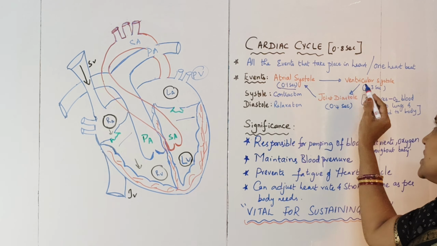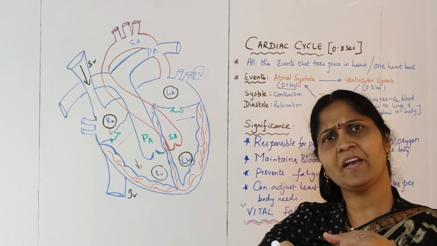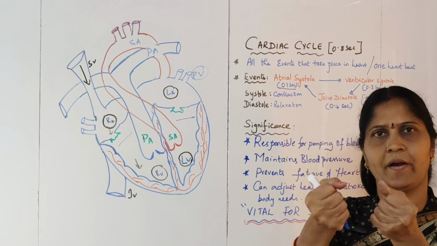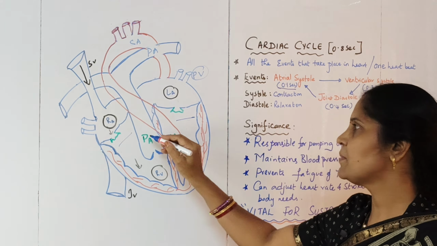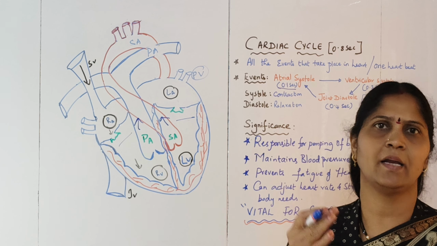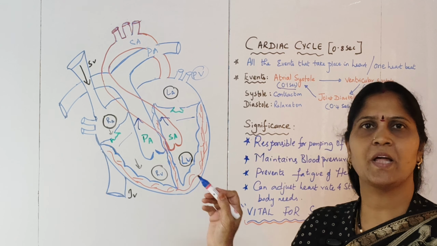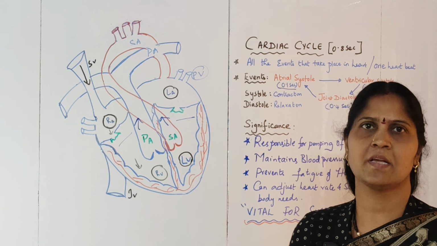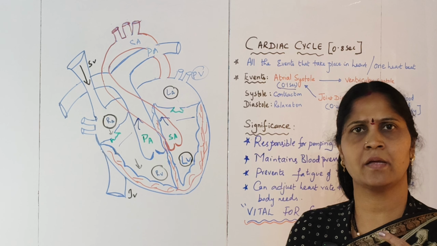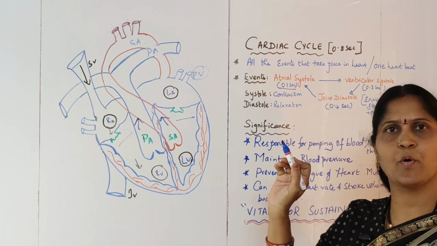Then the next stage will be ventricular systole. That is, when the ventricles are full of blood, they try to pump the blood into the aorta. To pump the blood into the aorta, they contract, which is called the ventricular systole. Once the blood enters the aorta, there is a chance of it flowing back into the ventricles, which will be stopped by the aortic valves. That will create the dup sound. Already we have discussed this. So during the cardiac cycle, as the heartbeat goes on, that's why we are able to hear the lup dup sound. Then, the time taken for the entire cardiac cycle is 0.8 seconds.